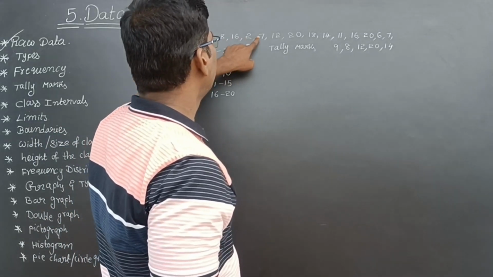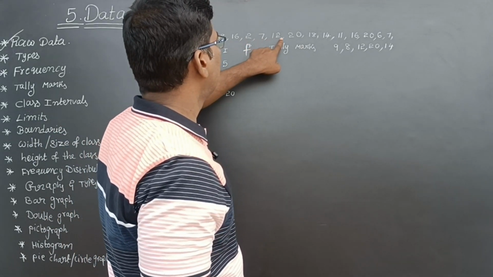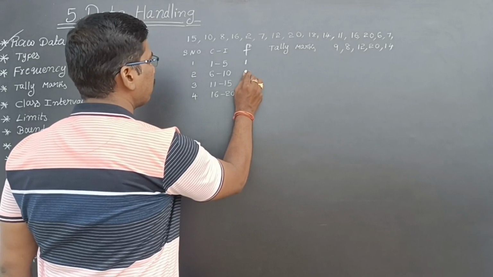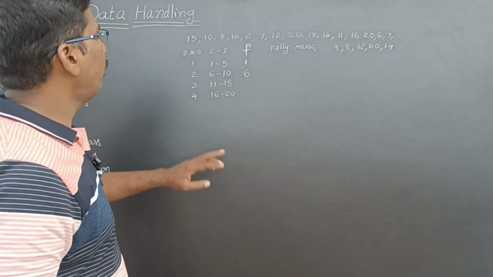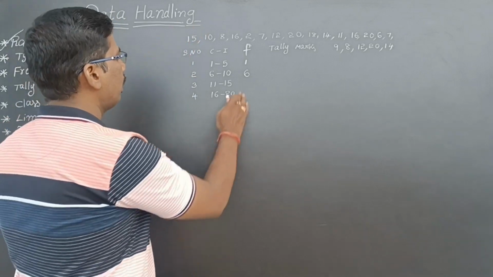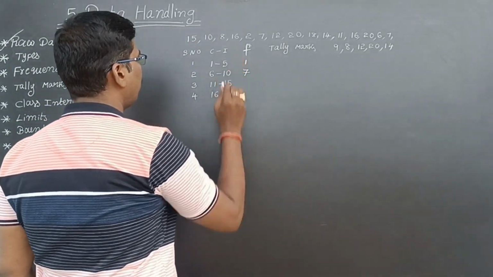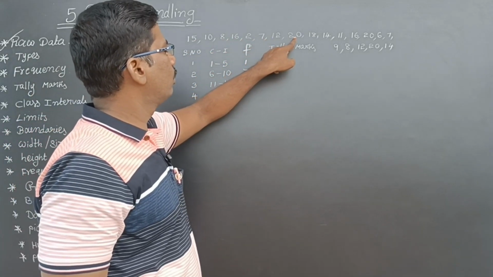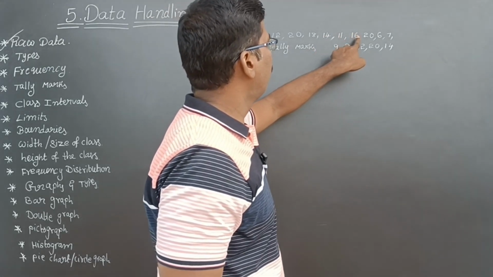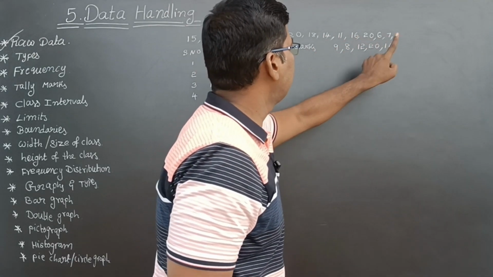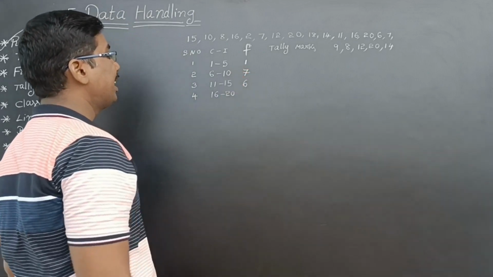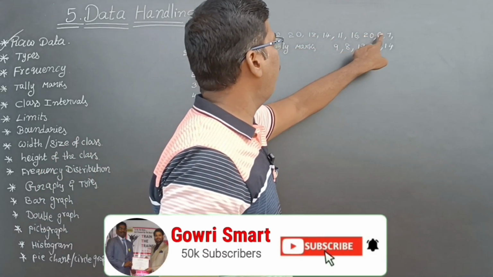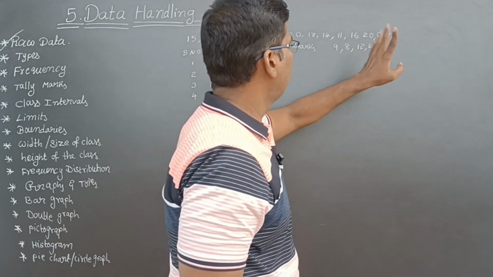So, 1, 2, 3, 4, 5, 6. 6 members. Next, 11 to 15. So, 10 is also there, 7. Now, 11 to 15. So, 1, 2, 3, 4, 5, 6. 6 members. Now, 16 to 20. So, 1, 2, 3, 4, 5, 6. 6 members.